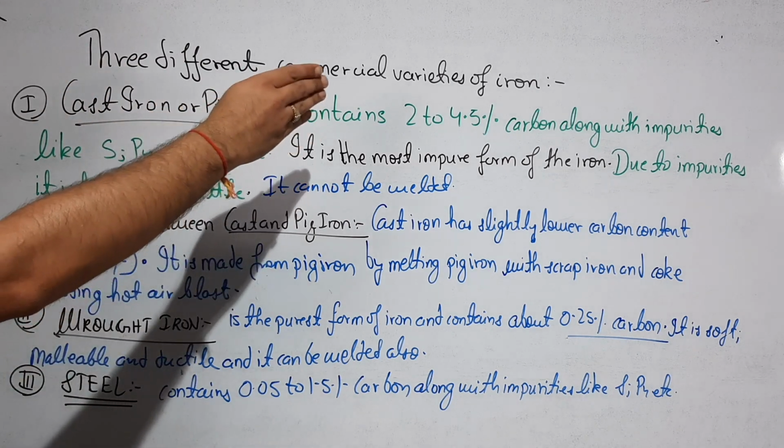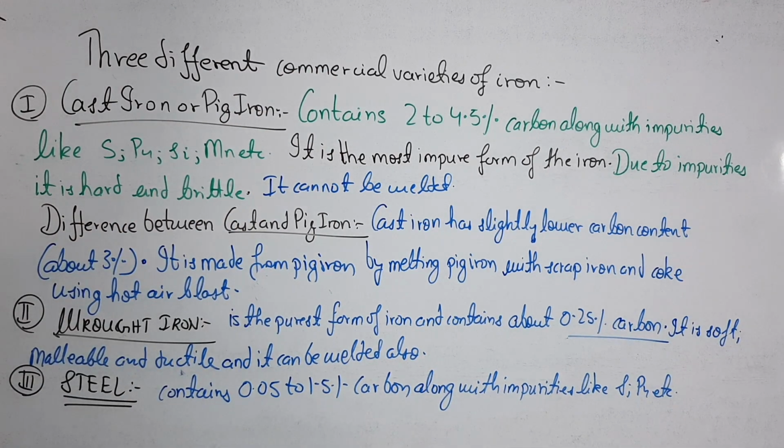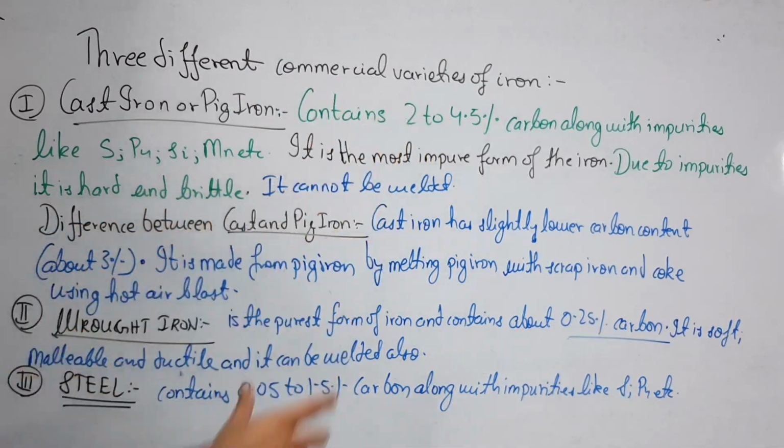It contains 2 to 4.5% carbon along with impurities like sulfur, phosphorus, silicon, manganese, etc. It is the most impure form of iron. Why? Because the carbon content is very much more.